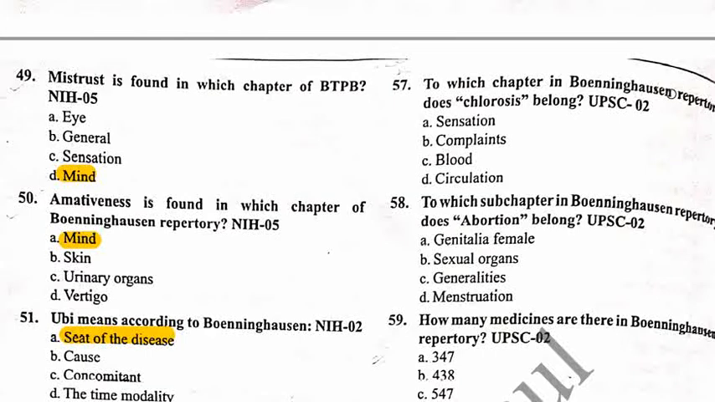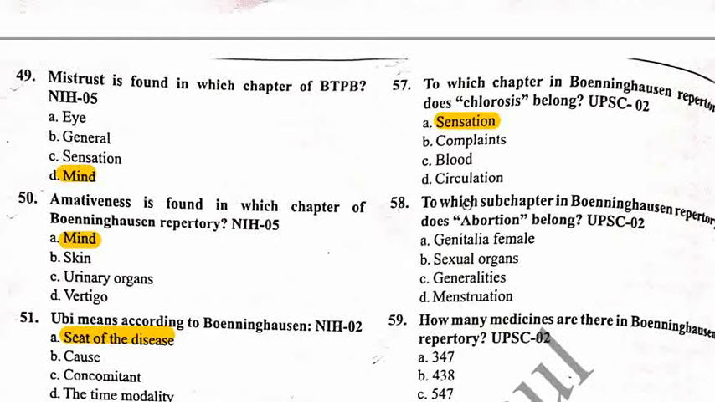Next, 57: to which chapter in Bonninghausen's repertory does chlorosis belong? Chlorosis means anemia, as mentioned here. It is found in the sensation chapter. In BTPP we find chlorosis in the sensation chapter. And one more thing, in Kent's repertory chlorosis is found in the generalities chapter.